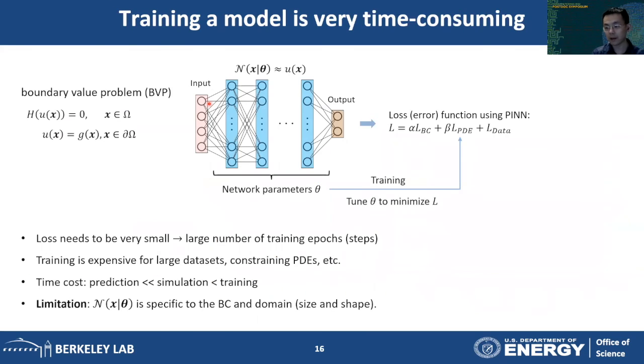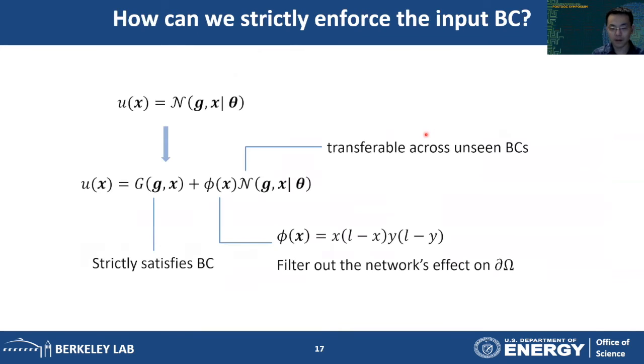Because if we go back to the way that we define the loss function, the boundary condition appears in the loss function. And in practice, we cannot reduce the loss function to 0, so it's only a small value. That means there will be some errors in the boundary condition. Now to overcome this, we separate our prediction into 2 parts.